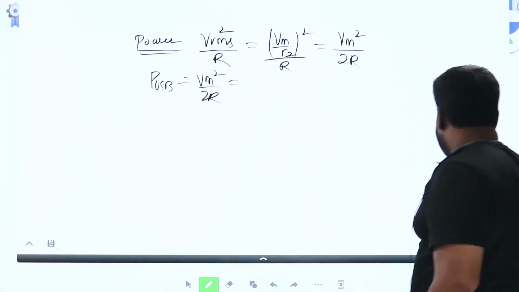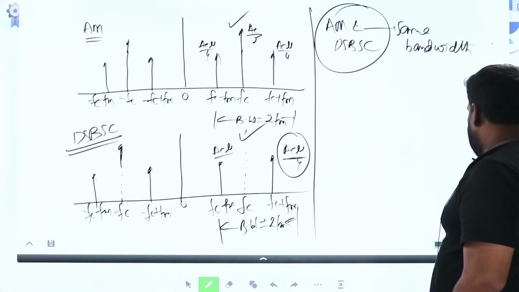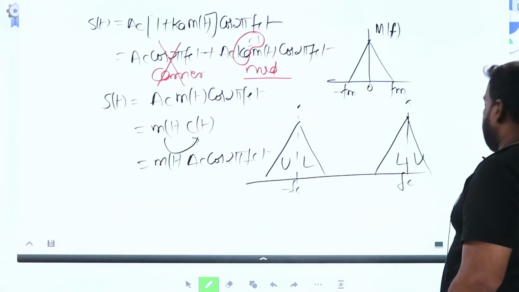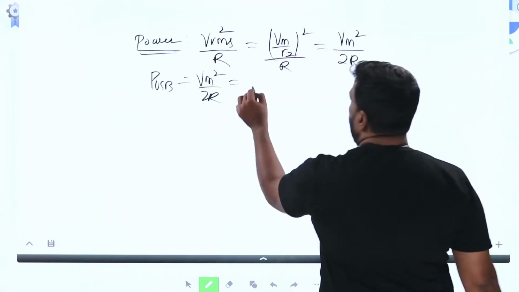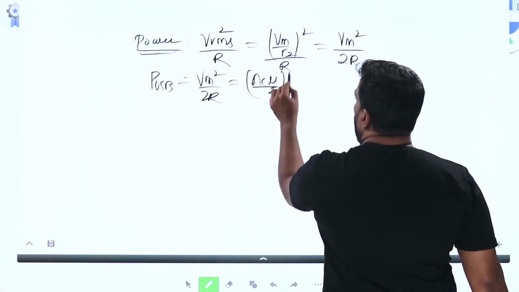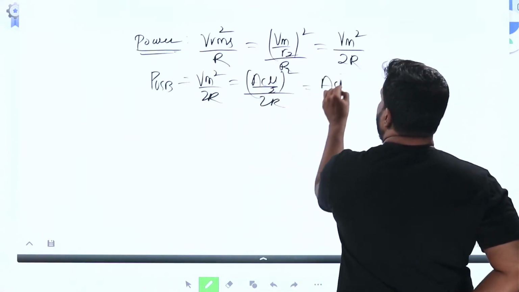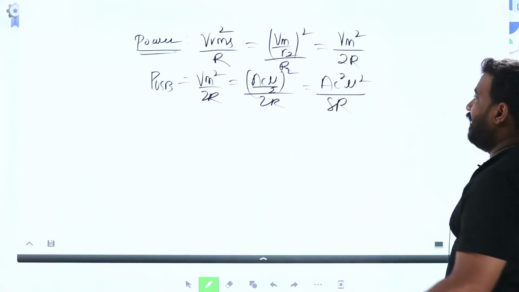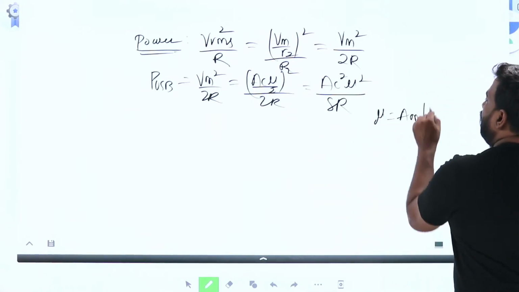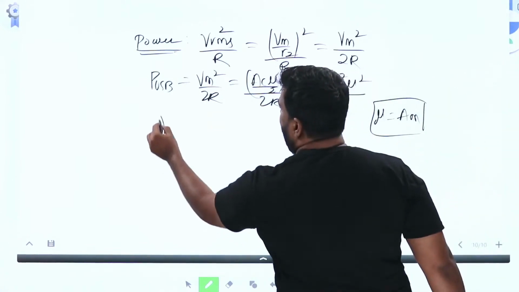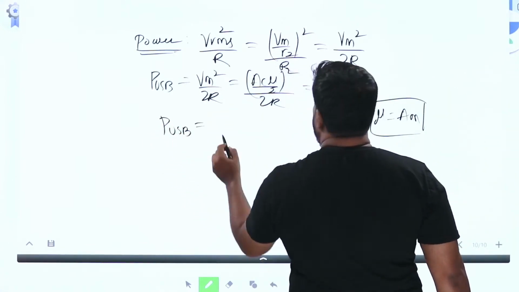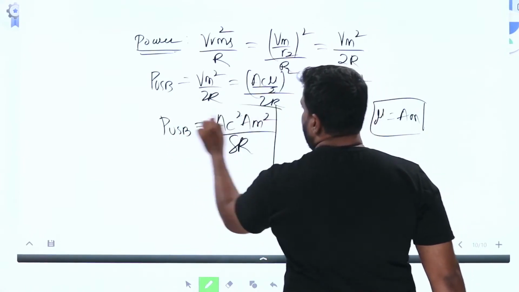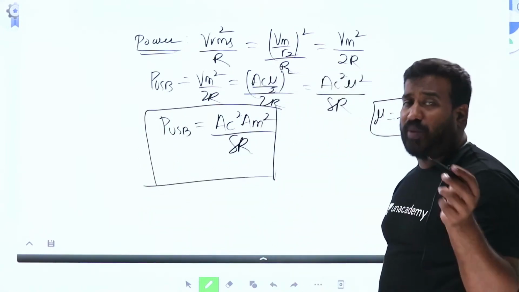What is Vm, the maximum amplitude? You see in the time domain equation, AC mu by 2. So AC mu by 2 whole square by 2R. AC square mu square by 4 into 2, that is 8R. But you know, in DSB-SC, mu is equal to Am. Replace. Therefore, upper sideband power is AC square Am square by 8R.